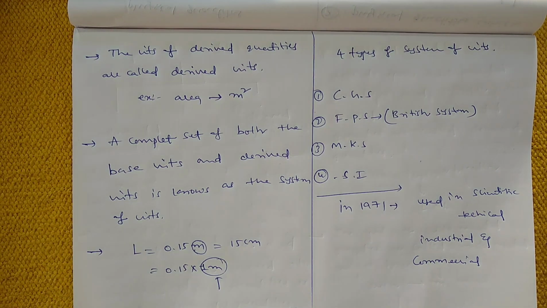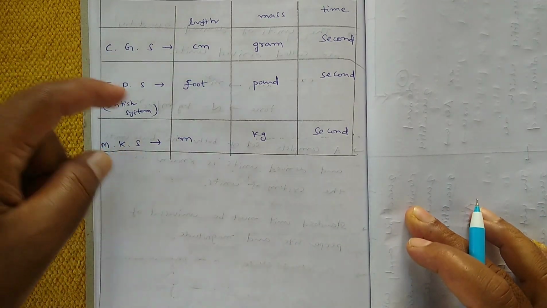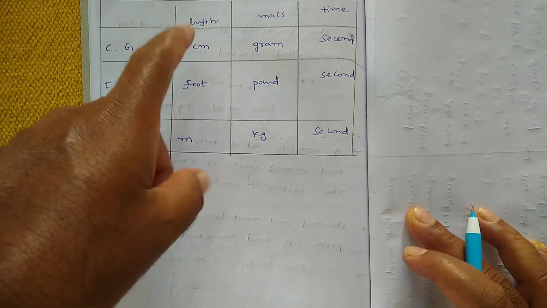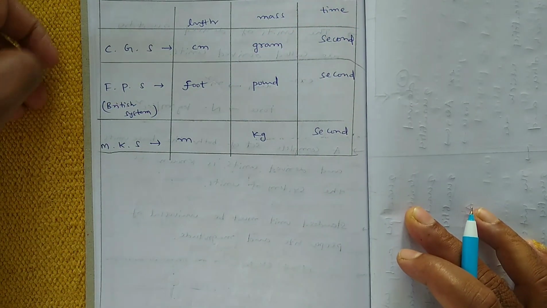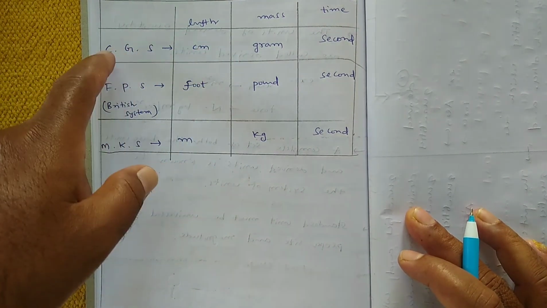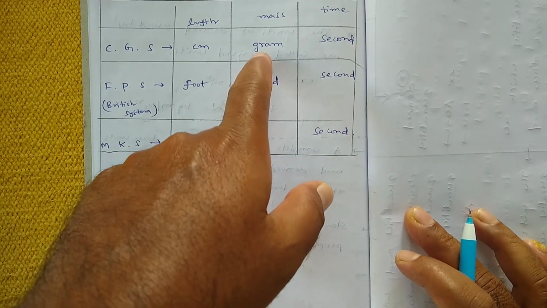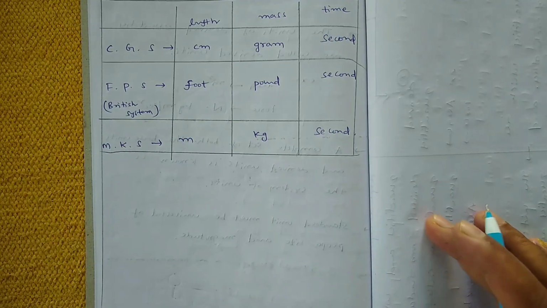Now look at this table. For physical quantities length, mass, and time. In CGS system, for length the unit is centimeter, in case of mass, gram, in case of time, second.